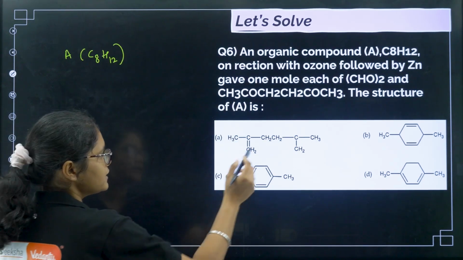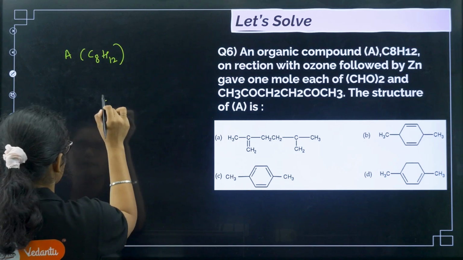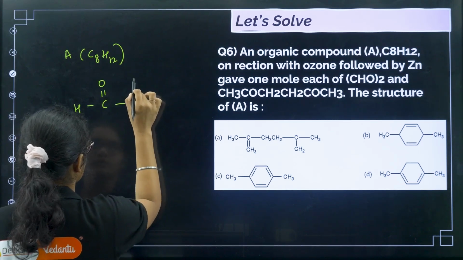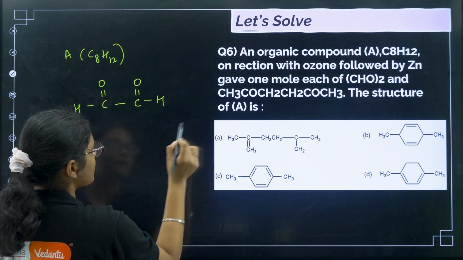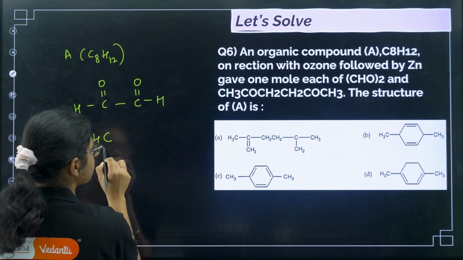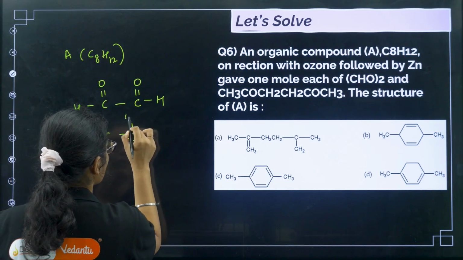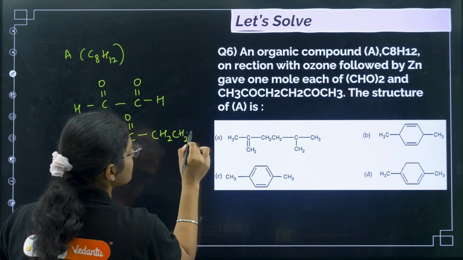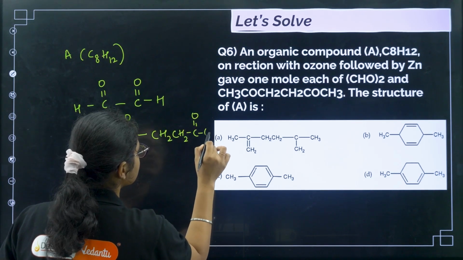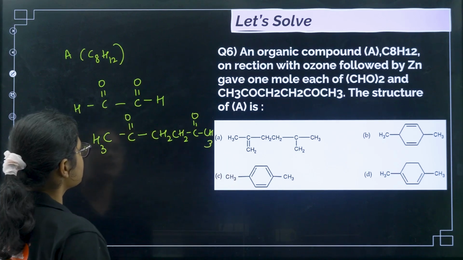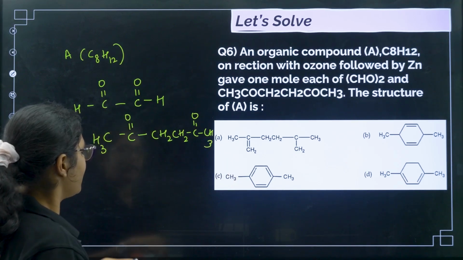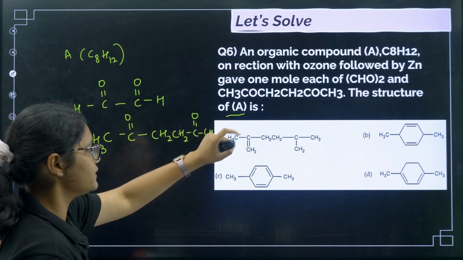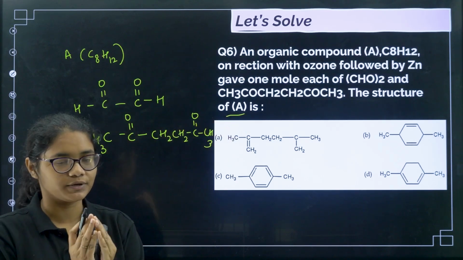One is your (CHO)2, that means one compound is like this, and another compound given to you is CH3, C double bond O, CH2, CH2, CO, CH3. So these are the two compounds formed, and we need to find A. Here I'll tell you some points you should keep in mind.